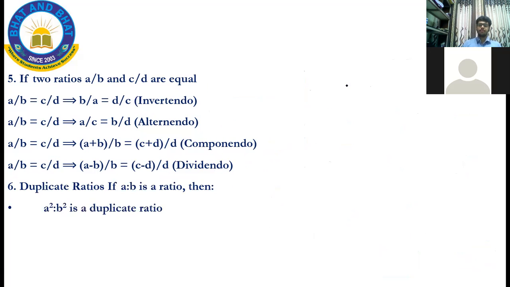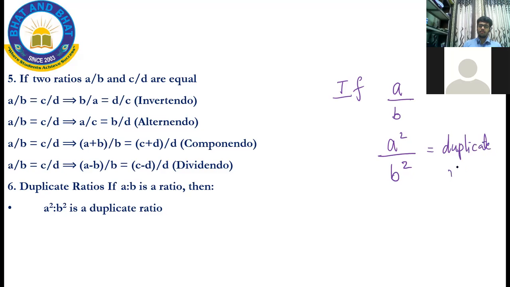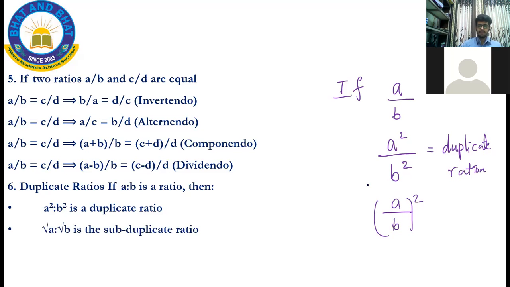Yes. So if A by B is a ratio, then A square is to B square is called as a duplicate ratio. This is nothing but A by B whole square, right? And root A by root B, this is called as the subduplicate ratio.